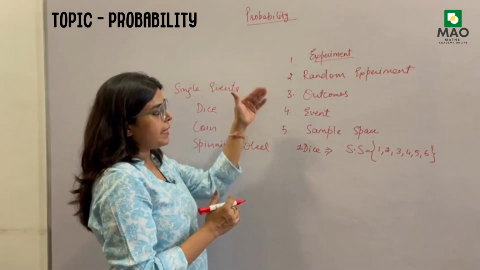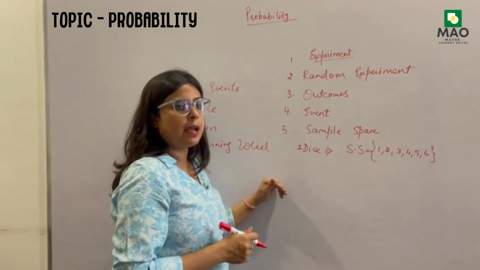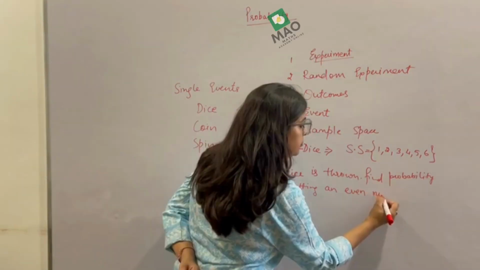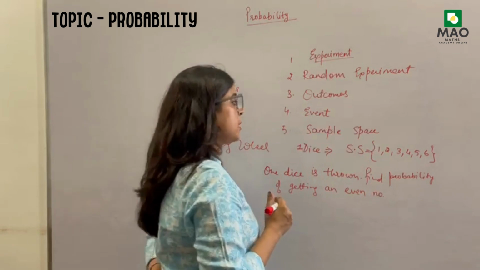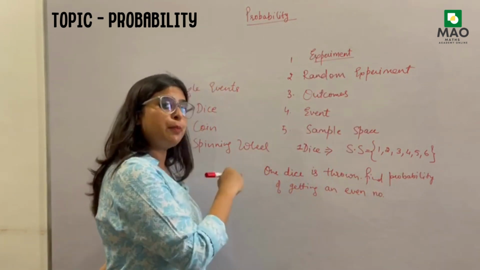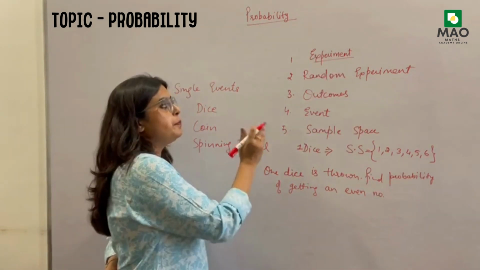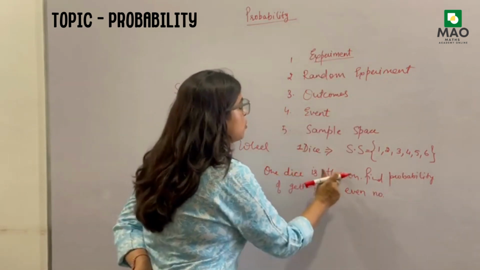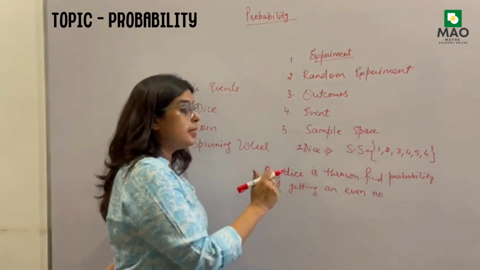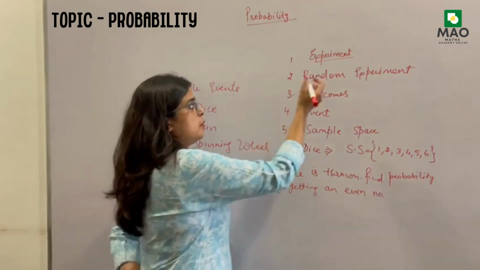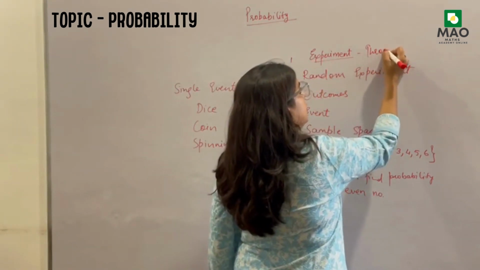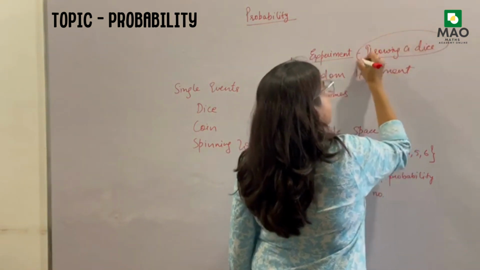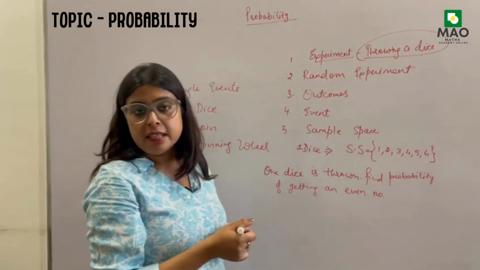Now I am going to explain all these terms with the help of one example. One dice is thrown. So this is your sum. I'm not going to explain the answer right now. I'm going to explain the terms related to this sum. So one dice is thrown. So what is experiment here? Throwing of dice. What is experiment? Throwing a dice is basically the experiment.